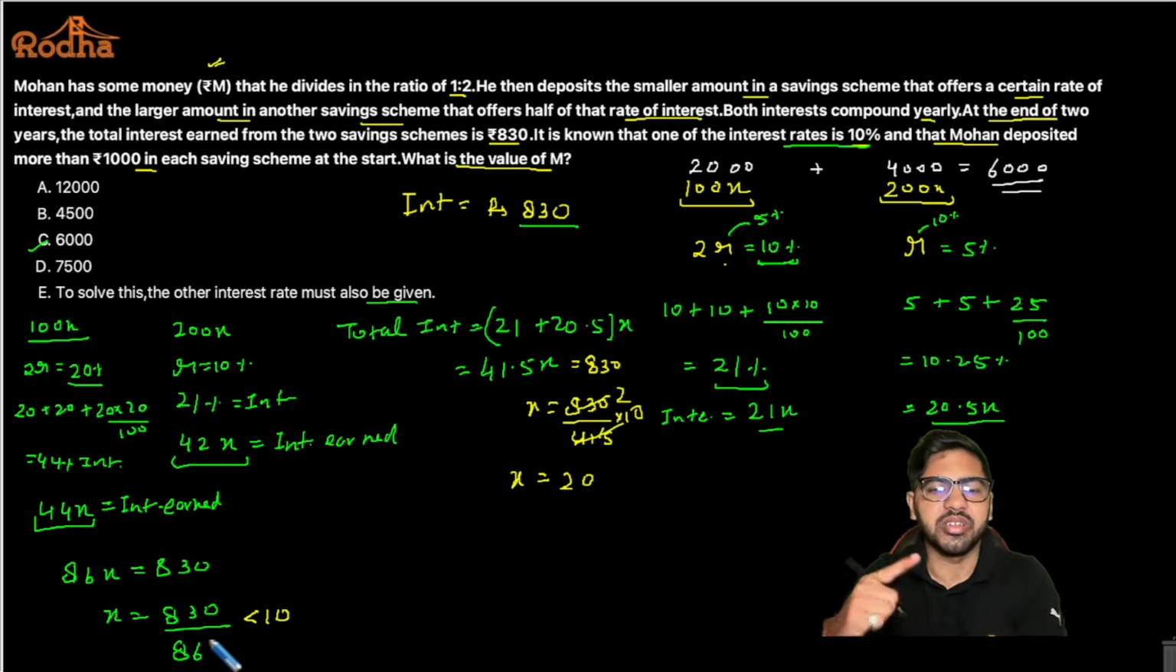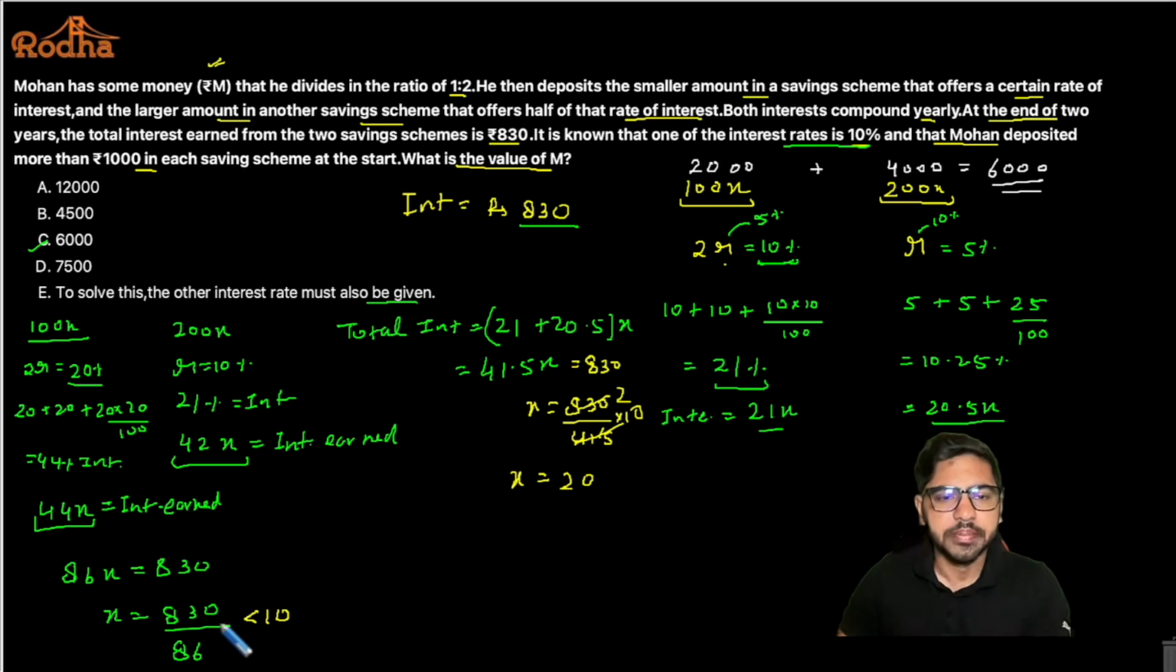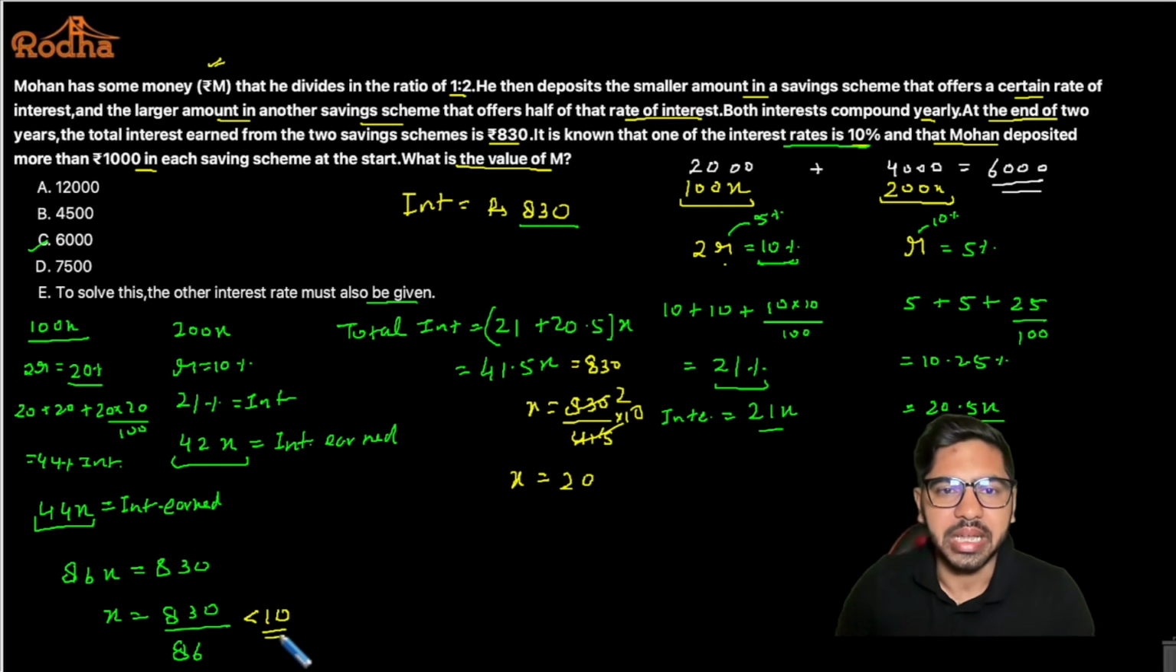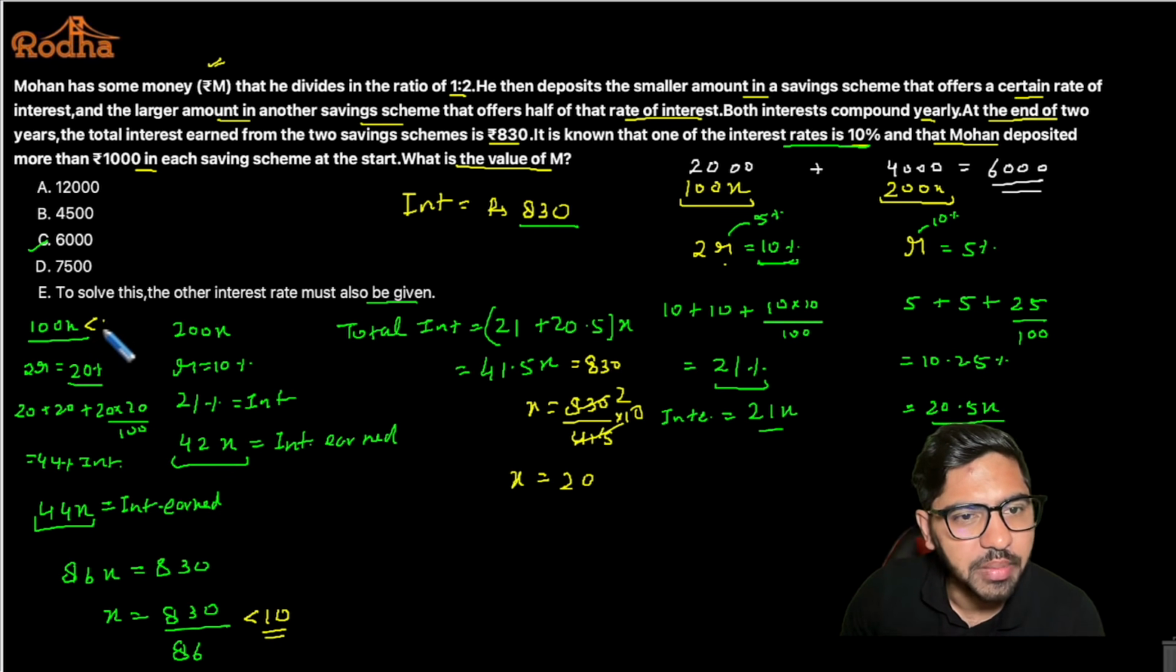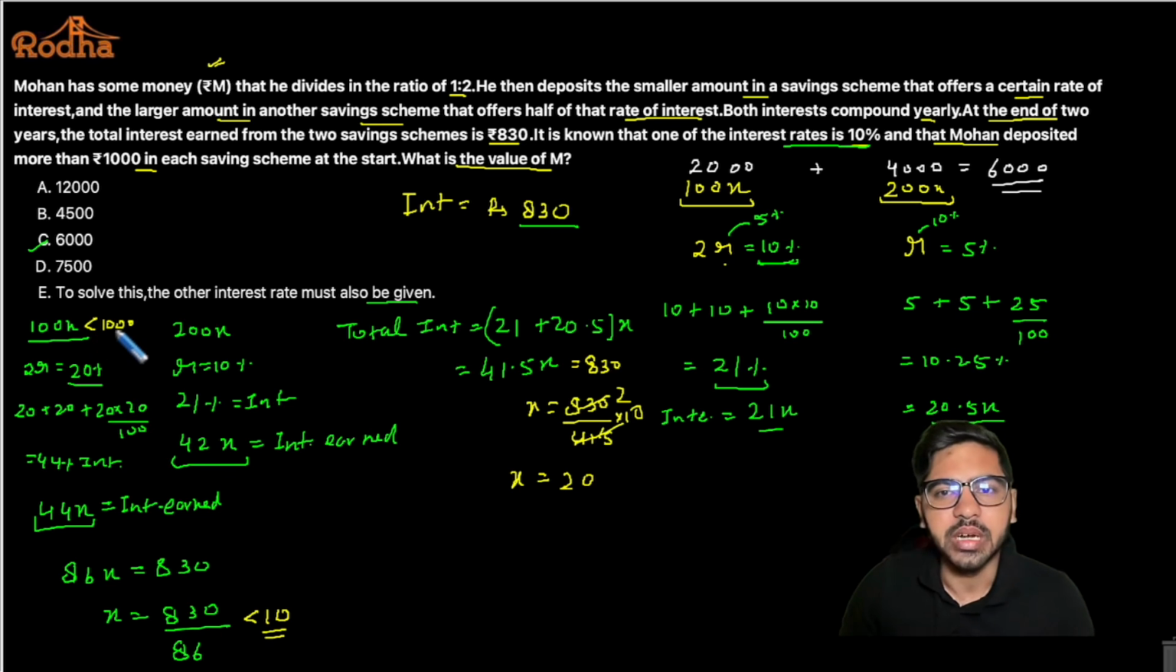Why? Because 86 into 10 is 860. This value is definitely going to be less than 10, isn't it? So if this value is less than 10, in that case, can I say 100x? If I put x as anything less than 10, this value will come out to be less than 1000, isn't it? And that is going to violate my given condition.